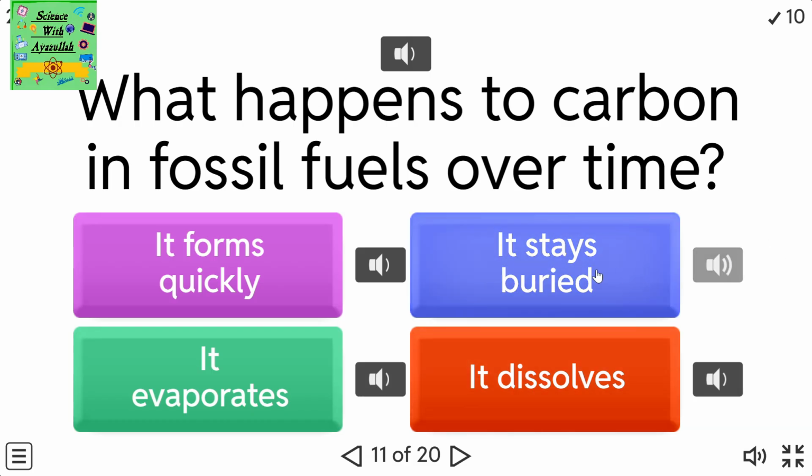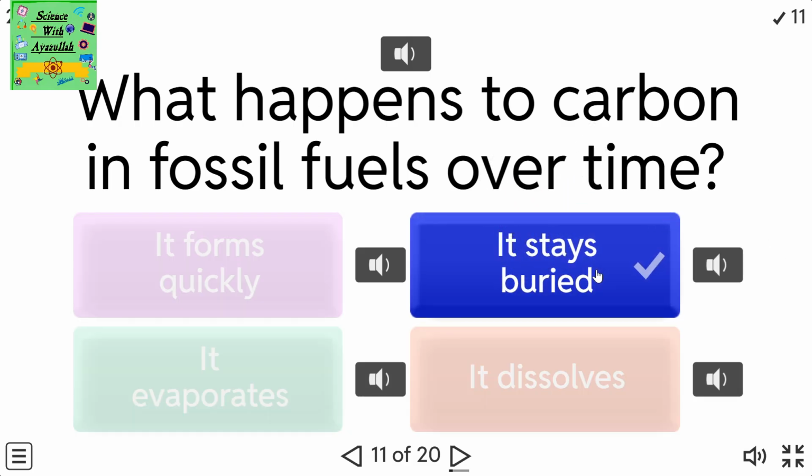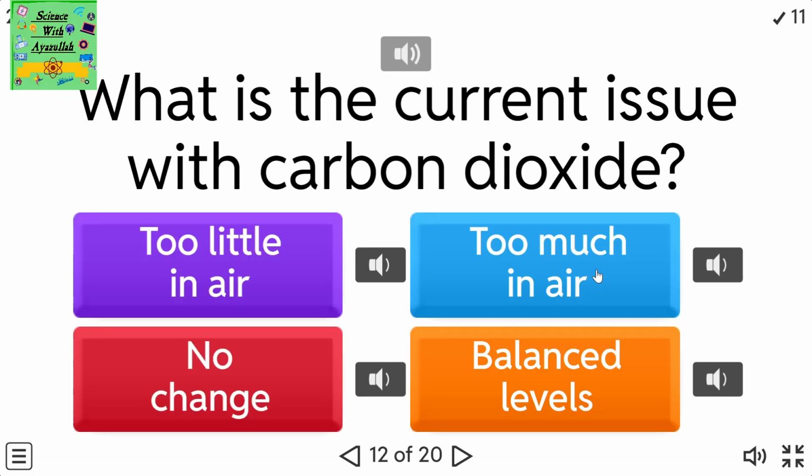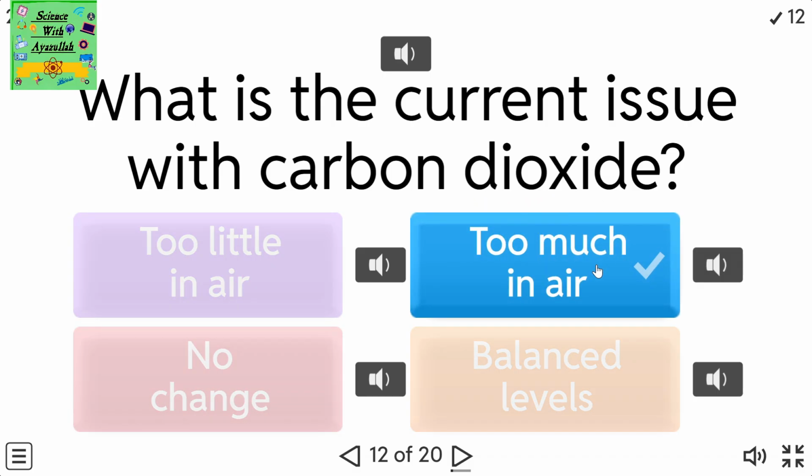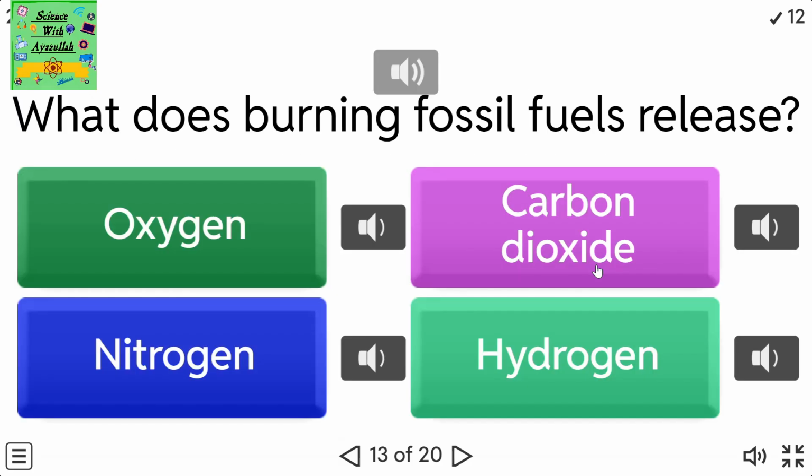It stays buried. What is the current issue with carbon dioxide? Too much in air. What does burning fossil fuels release? Carbon dioxide.